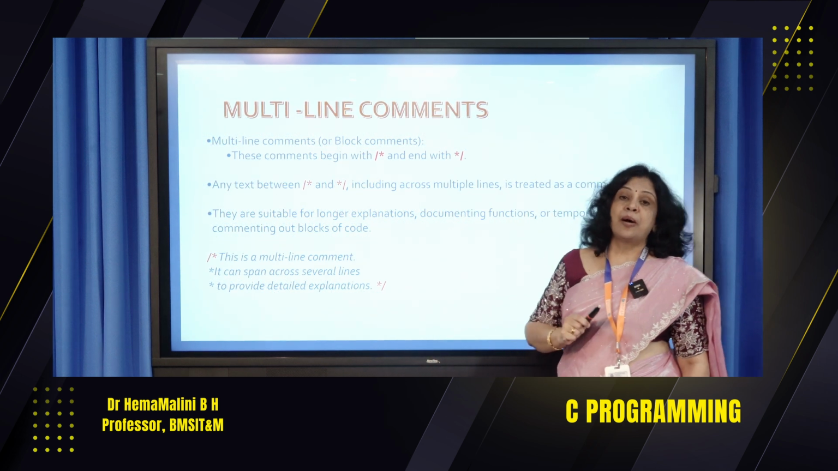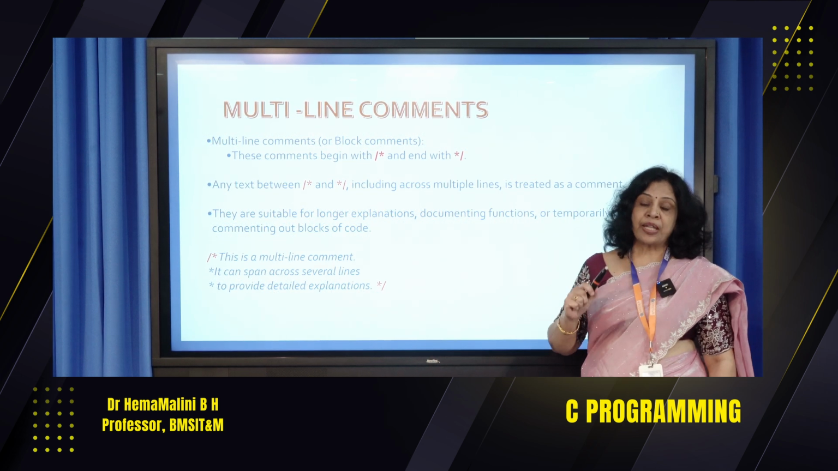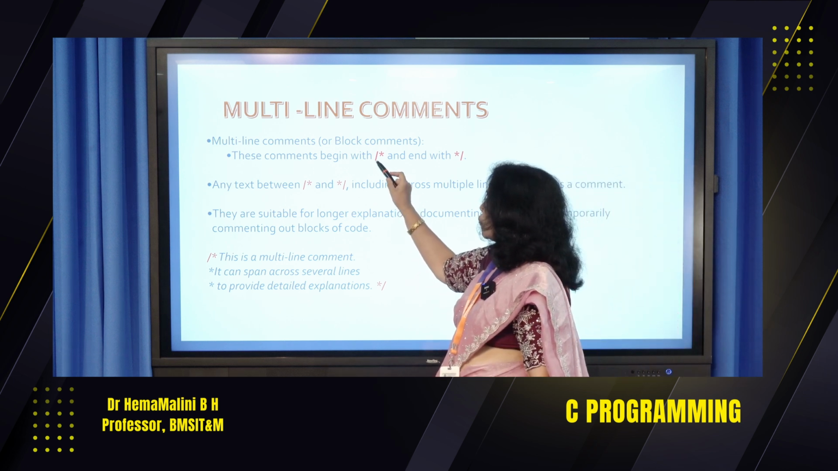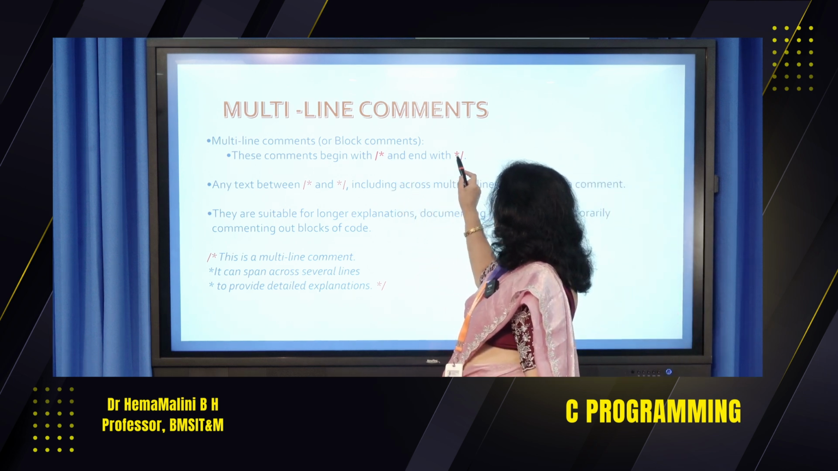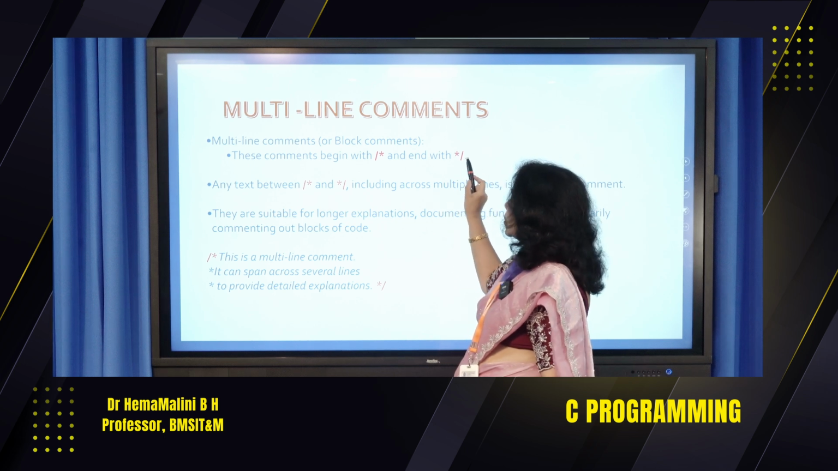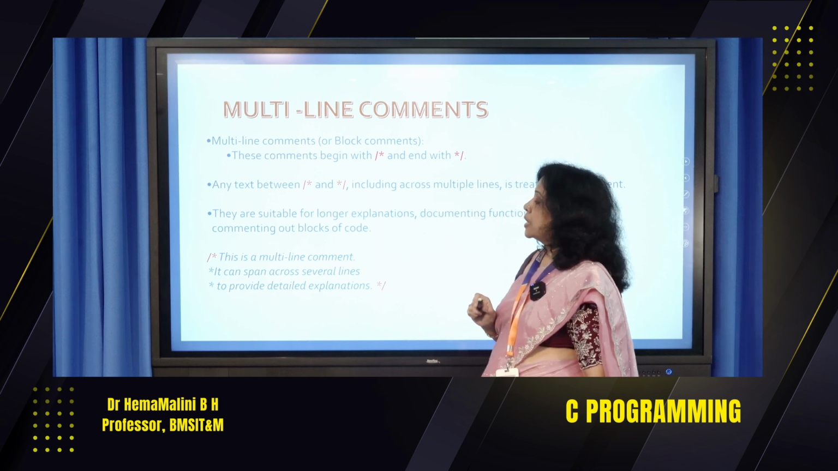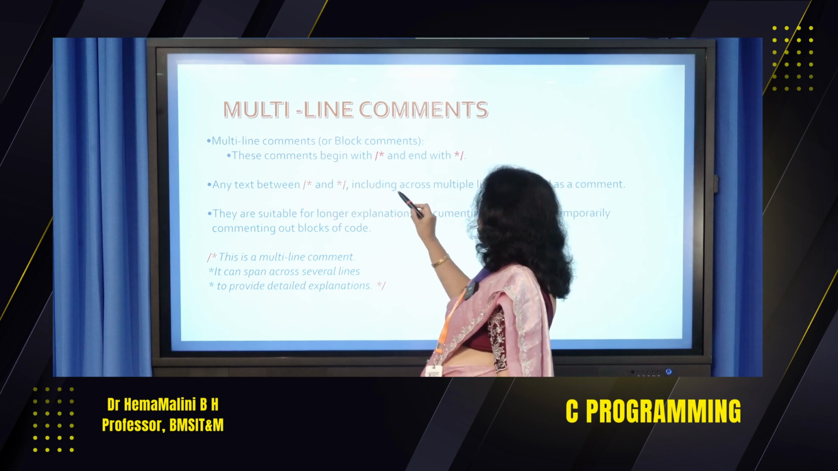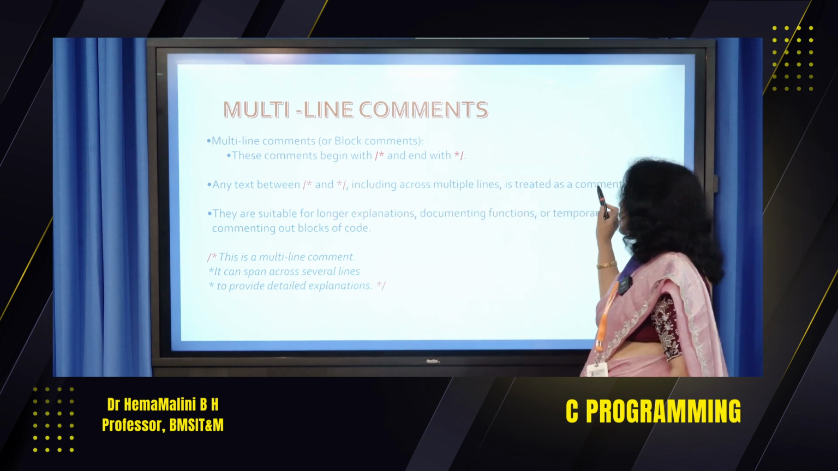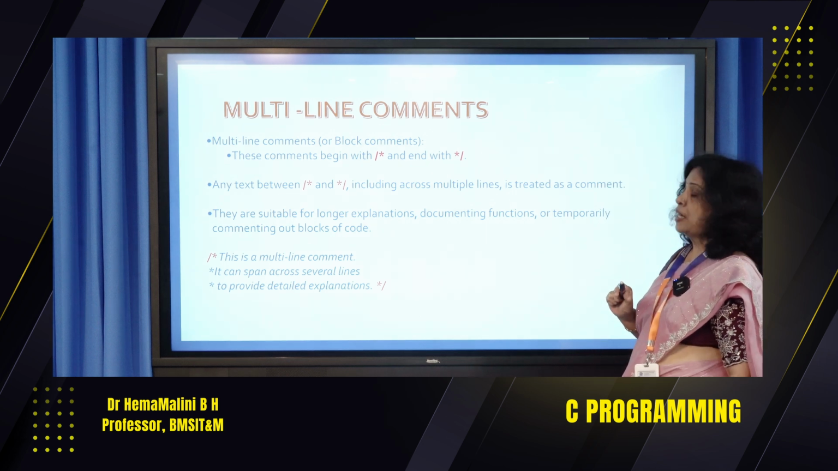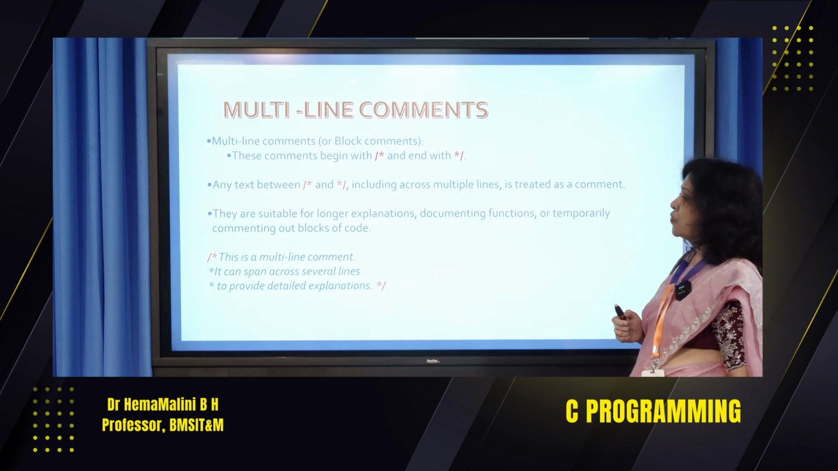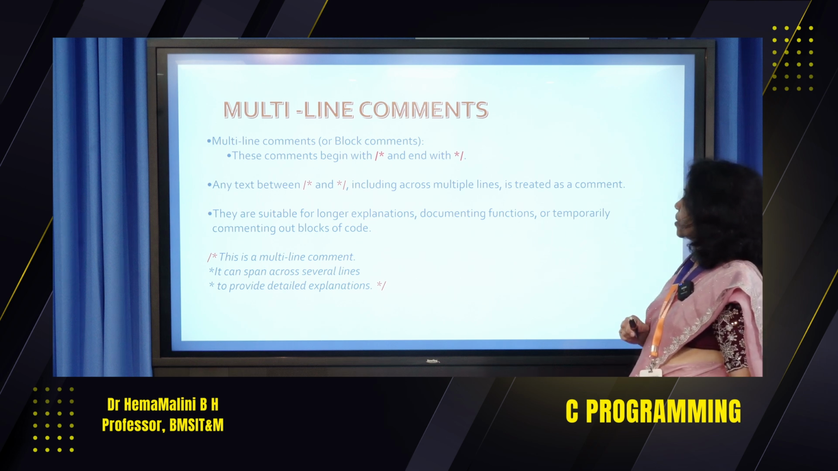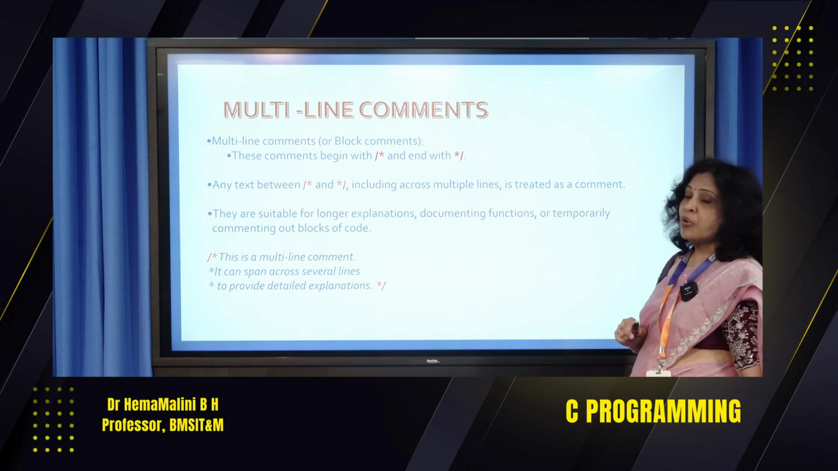What are multi-line comments? When the comments run to multiple lines, then we are going to use forward slash star, star forward slash. So this shows a multi-line comment. Any text between these symbols, including across multiple lines, is treated as a single comment. They are suitable for longer explanations, documenting functions, or temporarily commenting out blocks of code.